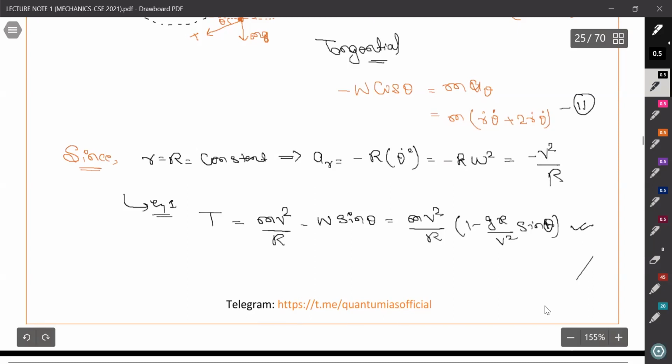Also note that tension cannot be negative here. Why can it not be negative? Because tension always pulls, not pushes. This is the nature of tension. If this is the string and this is the block, tension will act in this direction only. It cannot act in the opposite direction. It is always pulling in nature, so it cannot be negative.